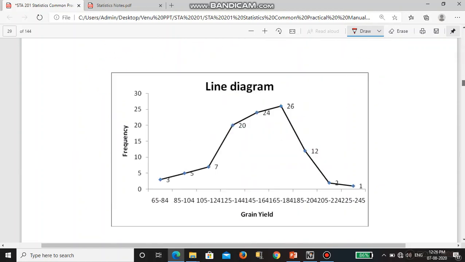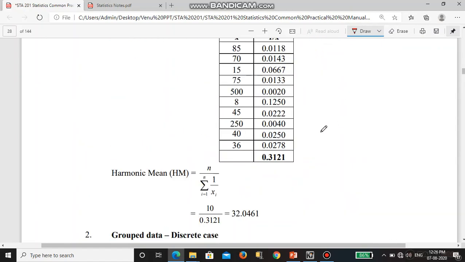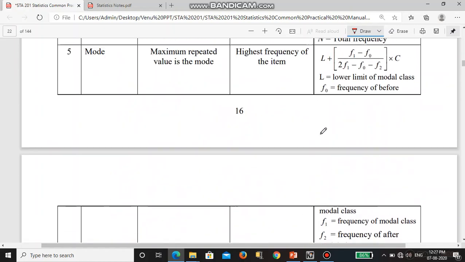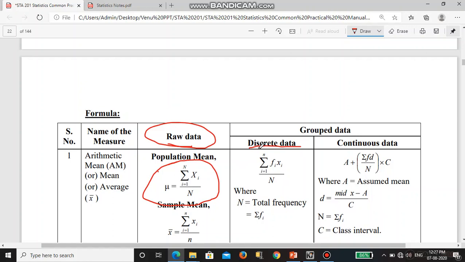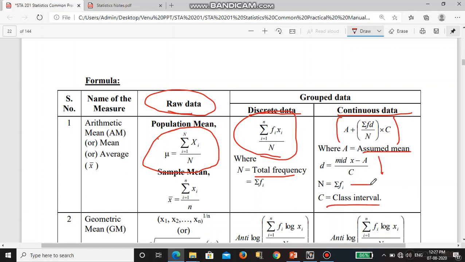So here the formula is like this. You want to remember the formula. For discrete frequency data, the formula is summation of fi xi by n, where n means the total frequency. And for continuous frequency data, the formula is a plus summation of fi di by n into c. Here a means the assumed mean, the formula for d is this one, c is the class interval, and n is summation of fi.